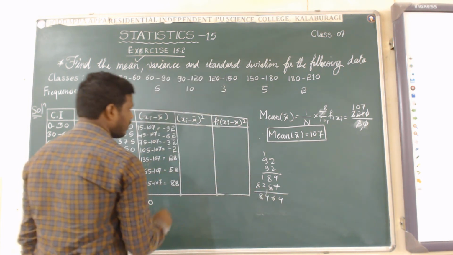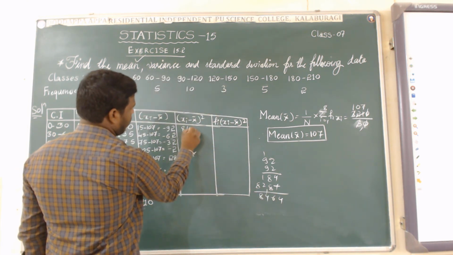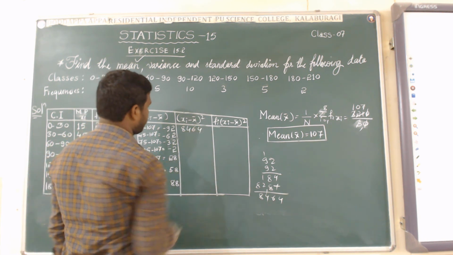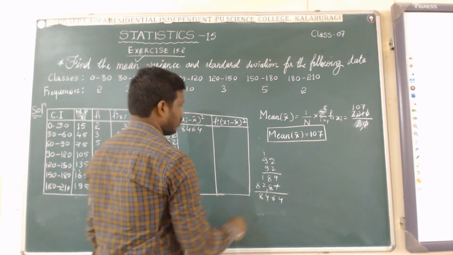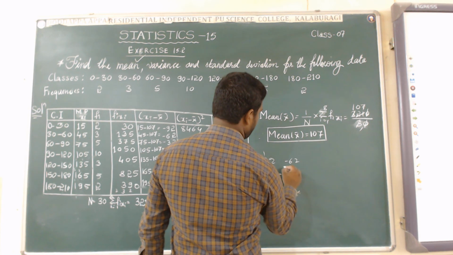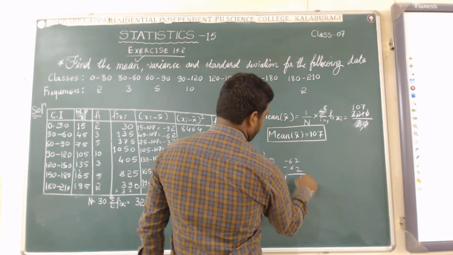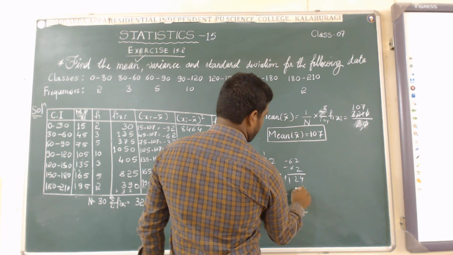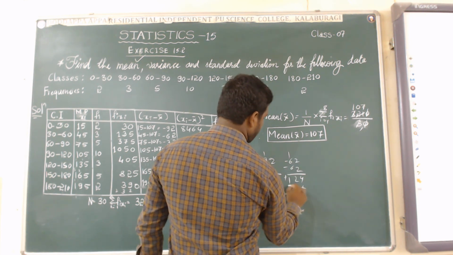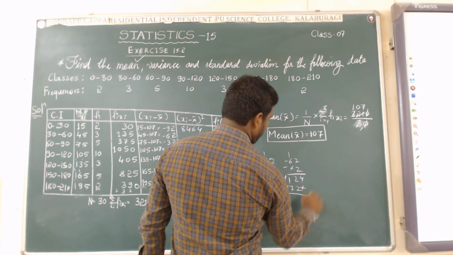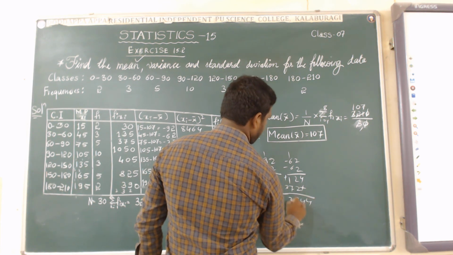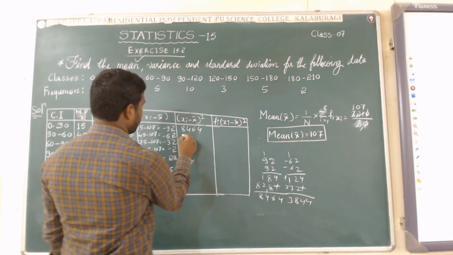We will get 8,464. Again similarly, 62. 62 into minus 62. Plus will come here. 4, 12, 12, 37. So what will come? 4, 4, 8, 3. 3844 for this value.